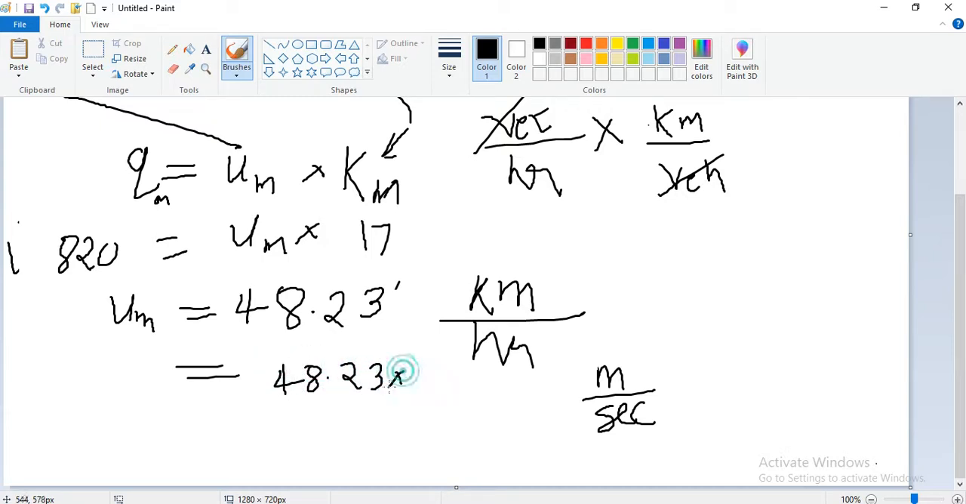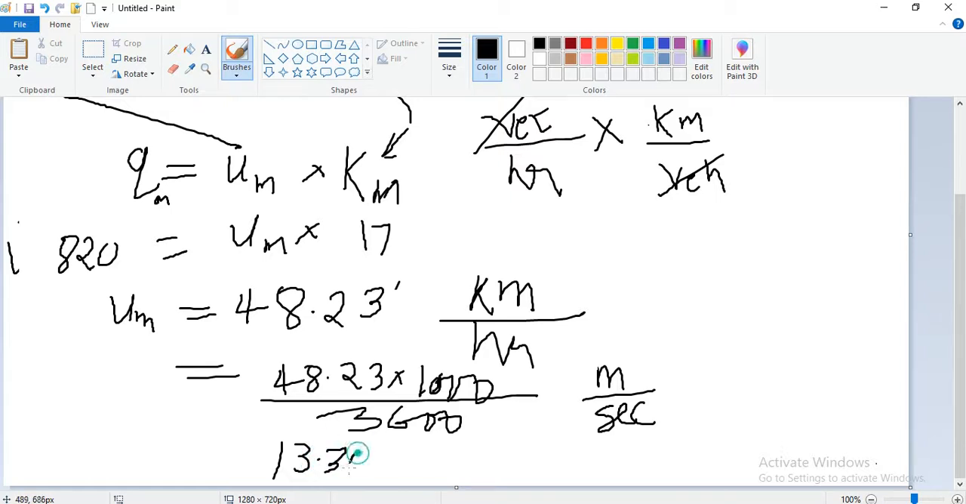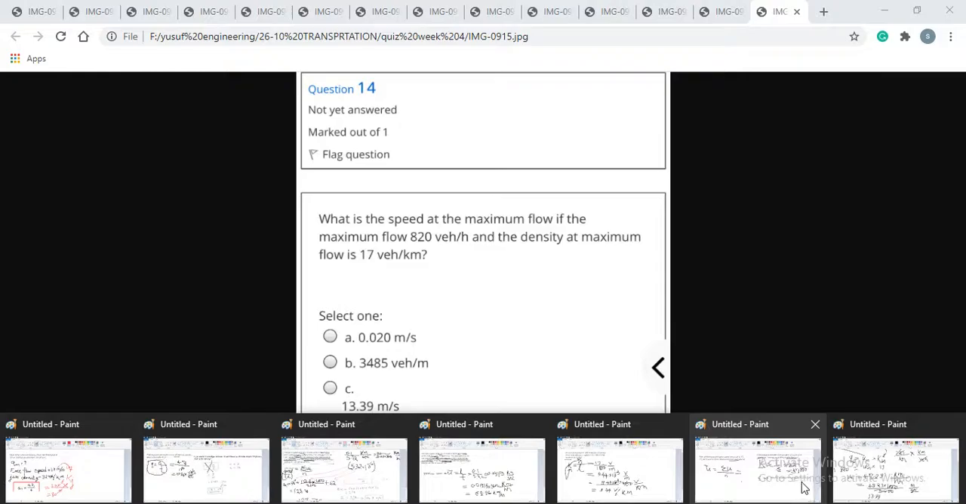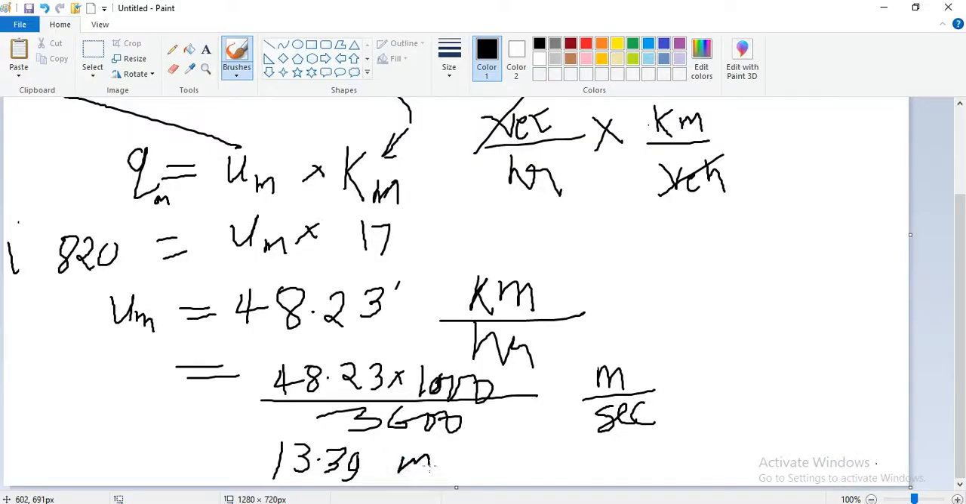48.23 into 1000 divided by 3600, so the answer is 13.39 meter per second. What is this in the options? Option C, 13.39 meter per second, is the correct one.